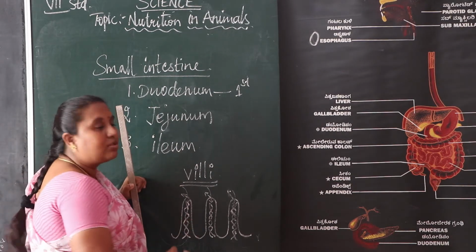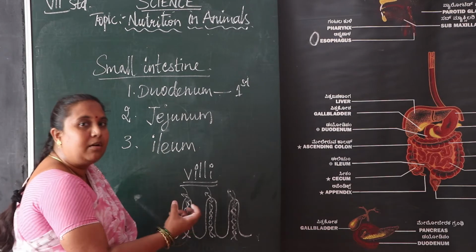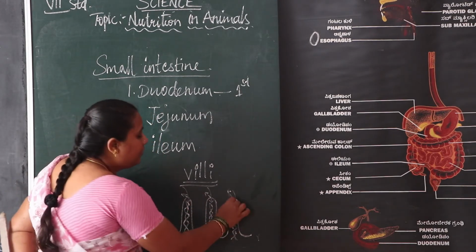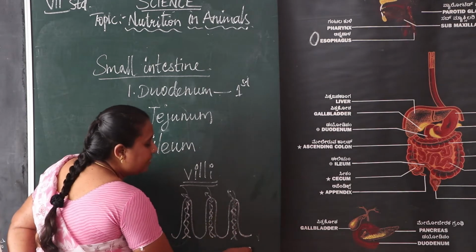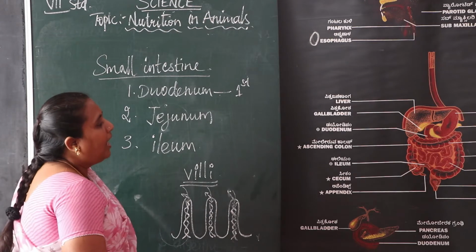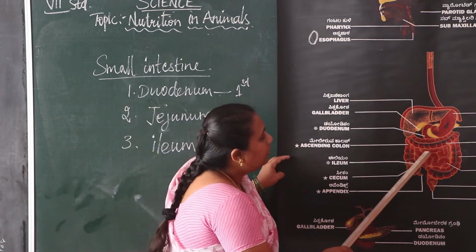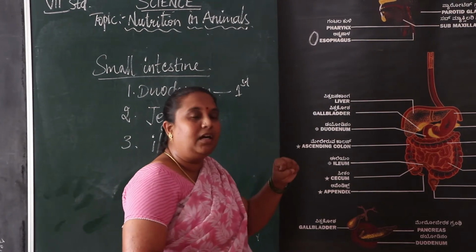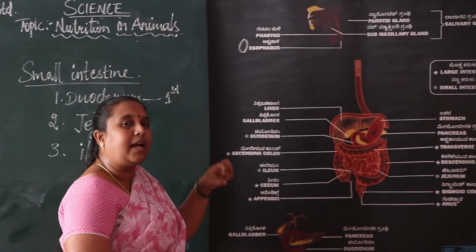The glucose and amino acids are absorbed by the finger-like structures villi, and they move through the blood vessels to all the parts of our body. So it is absorbing the energy, that is glucose and amino acids.